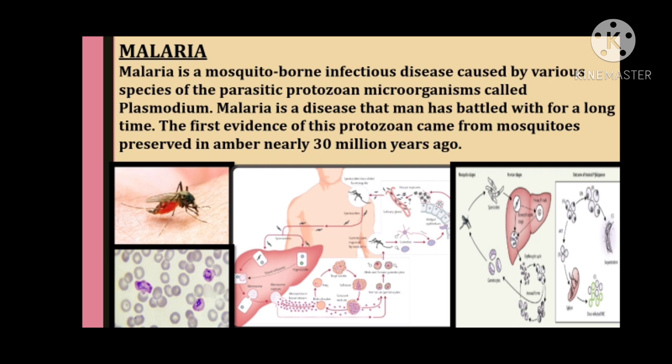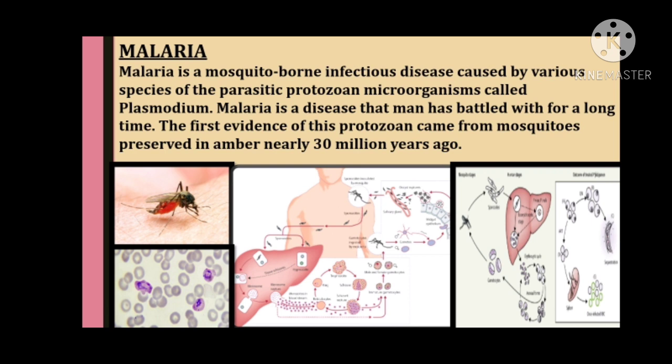Okay. Now let's discuss the hosts of the malarial parasite. The definitive host is the female Anopheles mosquito, where the sexual phase of the parasite occurs. It is also called the primary host. The intermediate host is man, where the asexual phase of the parasite occurs, and that is called the secondary host.